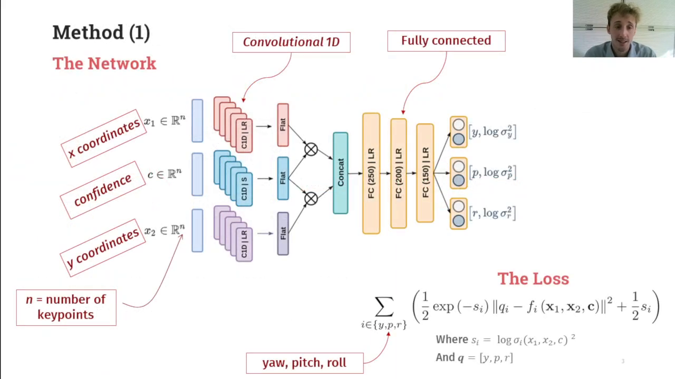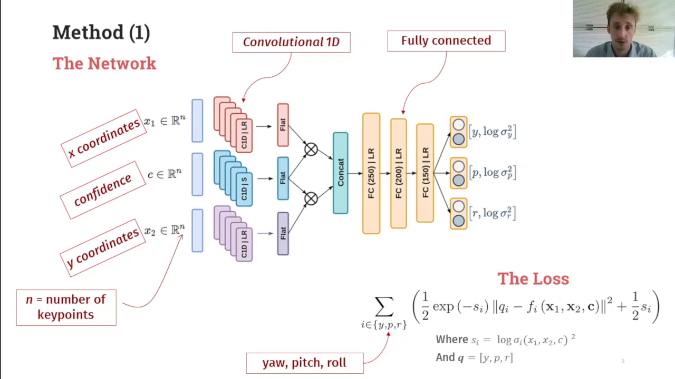Here is a sketch of our architecture. The input is composed by the x and y pixel coordinates of the facial keypoints plus their confidence, provided by the pose detector. The coordinates are centered and rescaled to be in [0, 1].